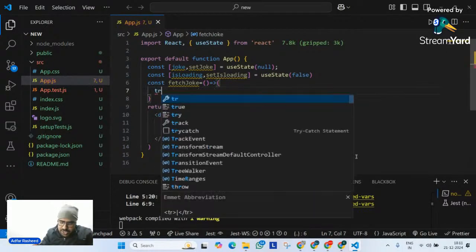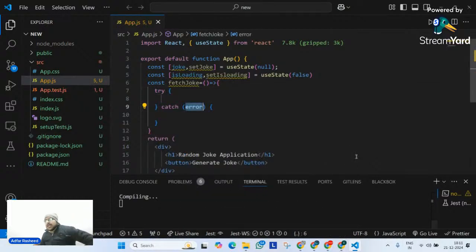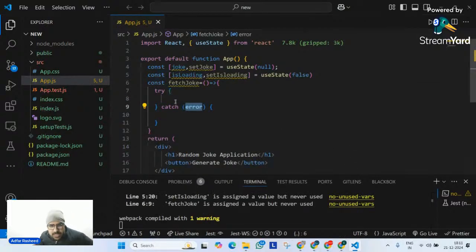Let me implement try catch right now for your better understanding. Try catch is a block which will execute this particular code. If it works, well and good. If not, in that case, it will try to catch the error. So a good developer is always going to implement try catch whenever they are going to perform any operation, especially an asynchronous operation, when you are not sure what's going to happen. In that case, make sure that this particular block does not crash your entire application. So put your code in try catch. Even if you don't put it in try catch, it's still going to work. But in most of the cases, make sure you put it in try catch.